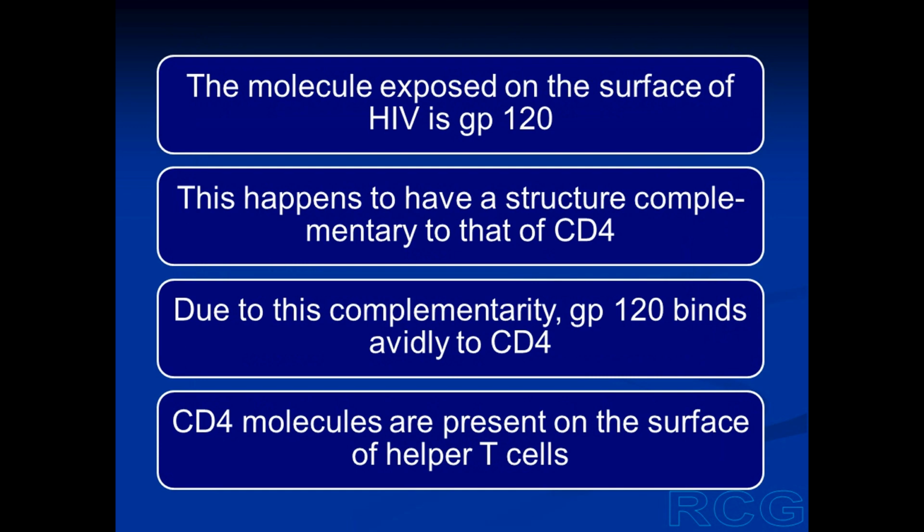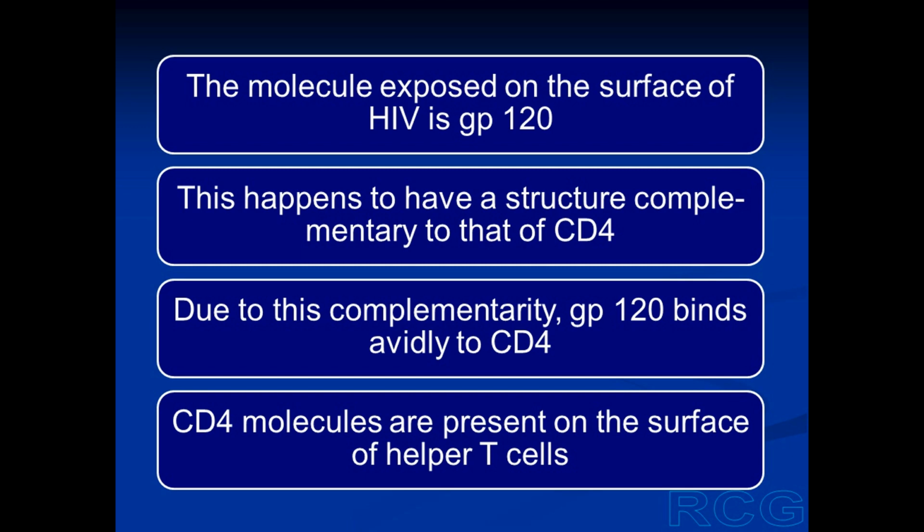What happens when HIV enters the body of an uninfected person? The molecules which are present on the surface of HIV are those of the protein GP120. This is the only protein which is displayed on the surface of the virus. And this protein GP120 happens to have a structure which is complementary to that of CD4.